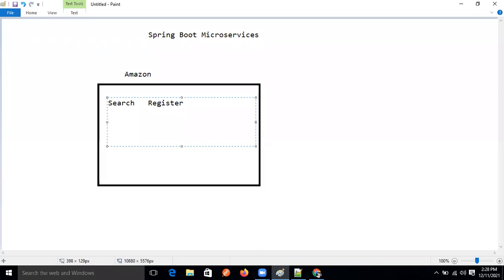Register or login module, right? After that, the cart module. Cart module means where we are adding our products. After all the products are added to our cart,